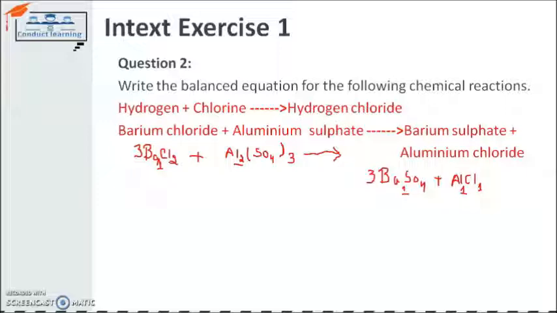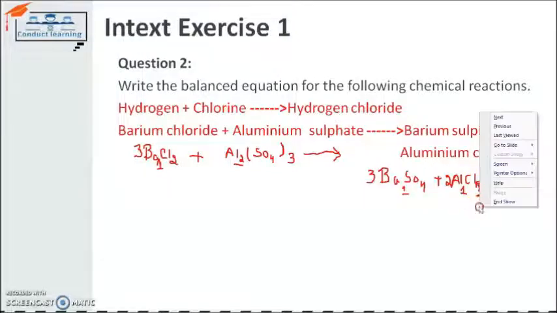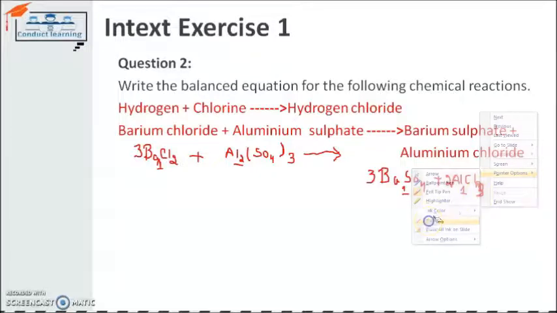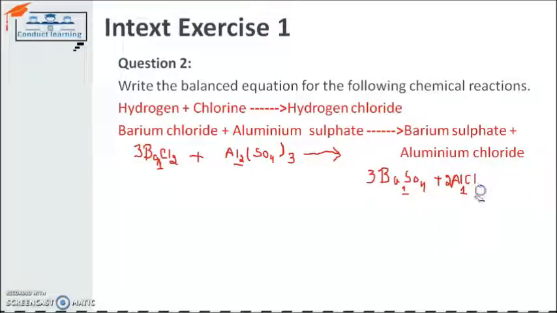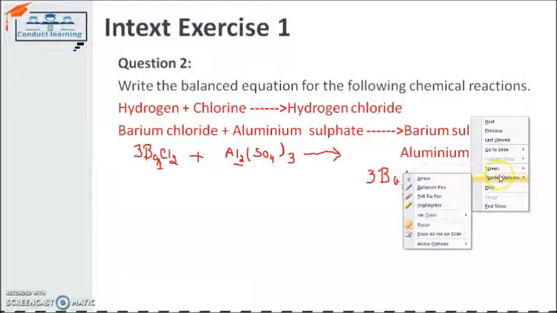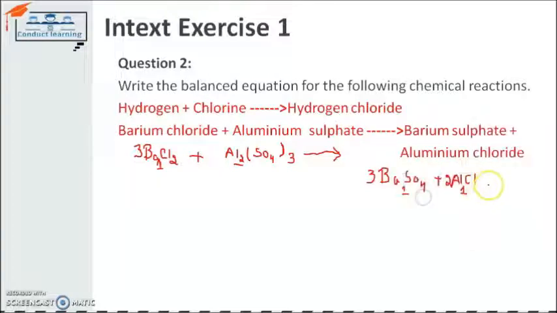So to make it equal, I have to change it. How? I have to check for aluminium also. Aluminium has 2, so I have to mention 2 here, so that aluminium becomes equal. Aluminium chloride has 3 here, which will become equal when I write 2 in front of the aluminium chloride. So it is 2 AlCl3.